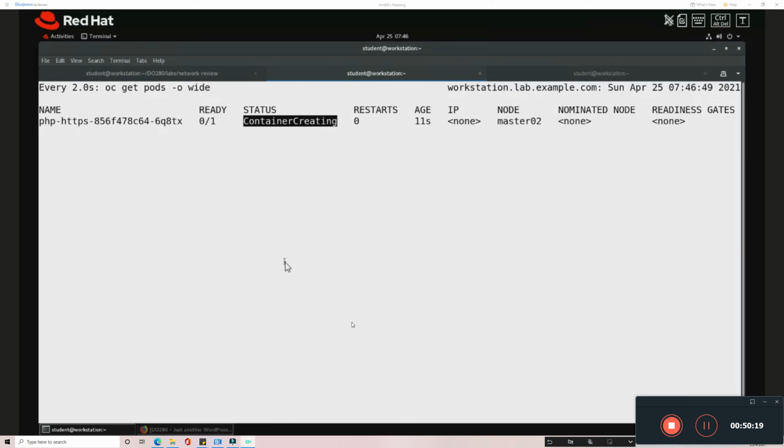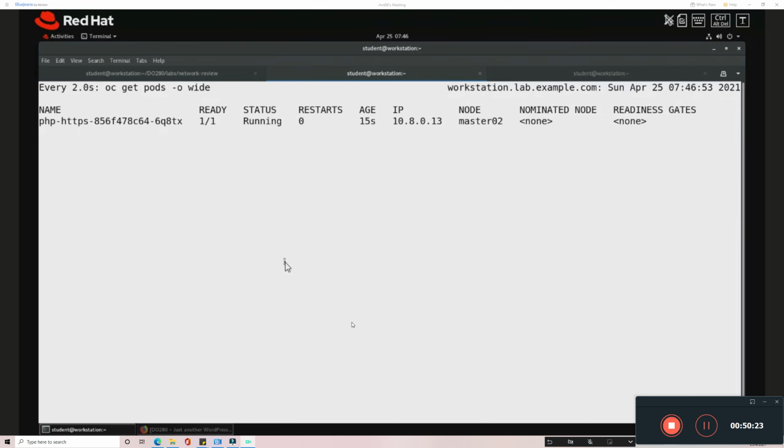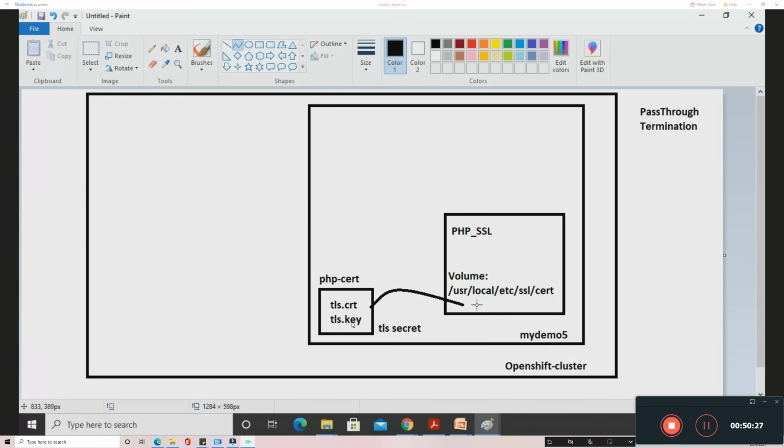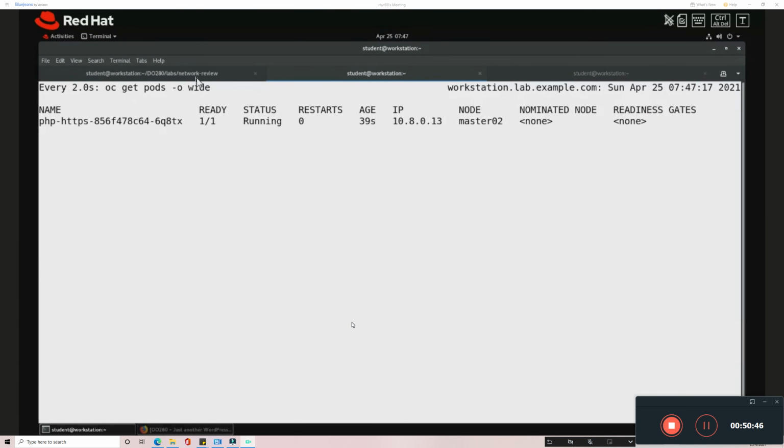Once the container is running, what we have to do is verify this information. You have to verify whether this TLS certificate is available in this location. This is what is required, because when the client is accessing this application, this certificate should be issued to the client from this location. So I should make sure the certificates are available here. I have to ensure that fact.